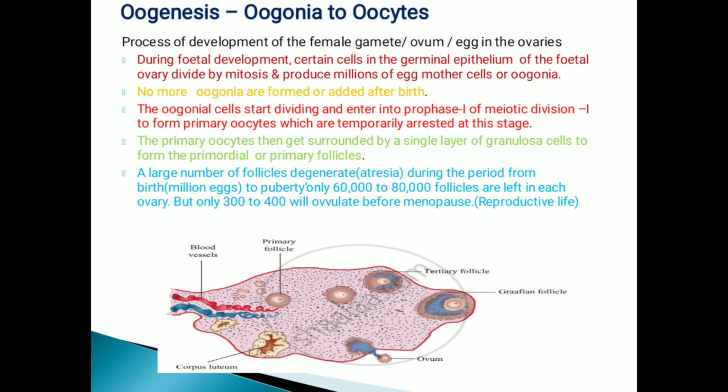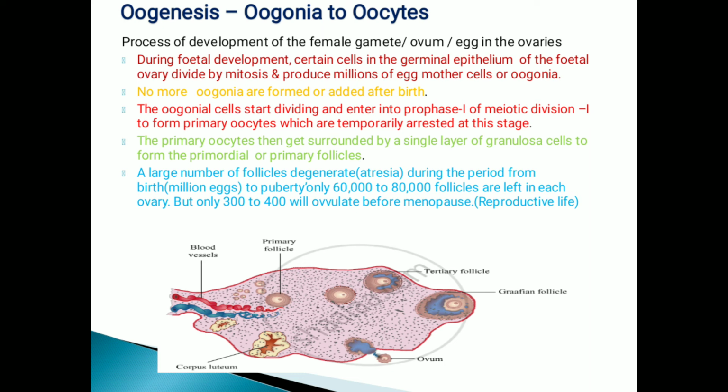The oogonia start dividing and enter prophase 1 of meiotic division 1 to form primary oocytes, which are temporarily arrested at this stage. The primary oocyte then gets surrounded by a single layer of granulosa cells to form a primordial or primary follicle.